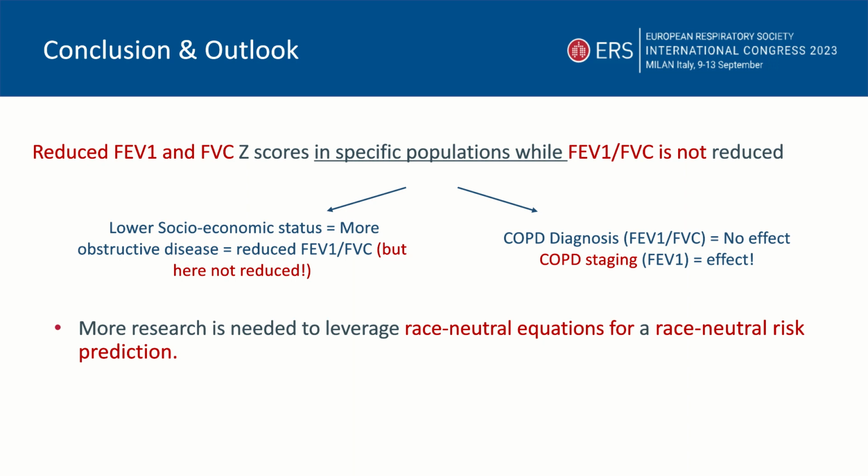We probably still need more research to identify if two individuals have the same z-score and come from different ethnicities, would they have the same disease risk? And if not, then we still need a race-neutral risk prediction.